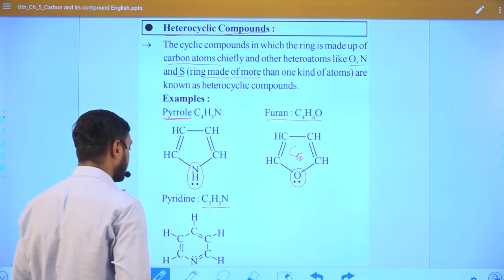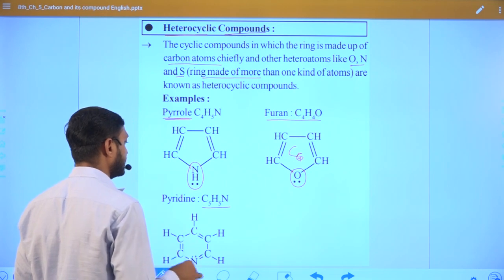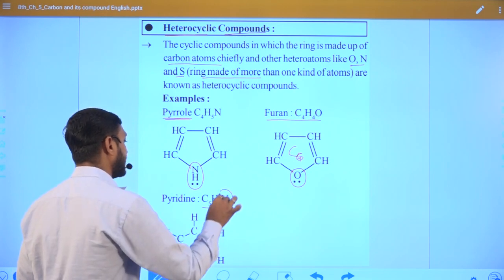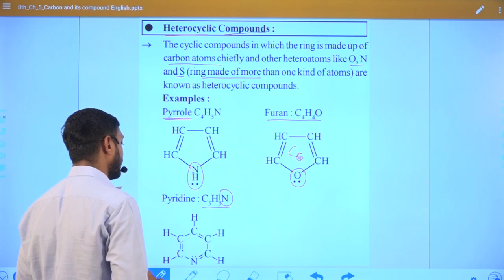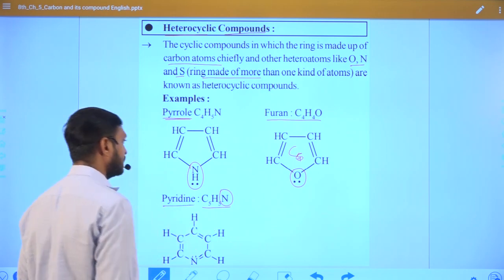Another example: a six-member aromatic ring in which one atom is nitrogen is known as pyridine.